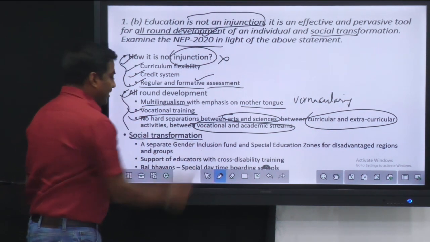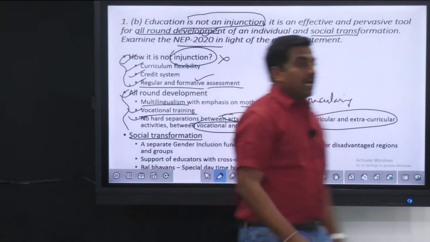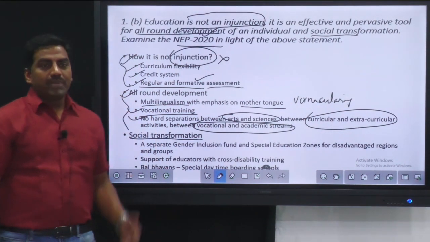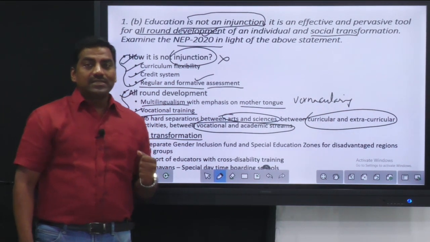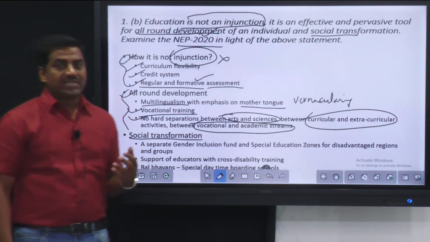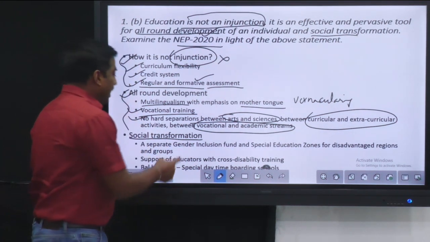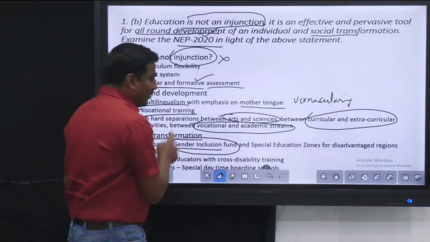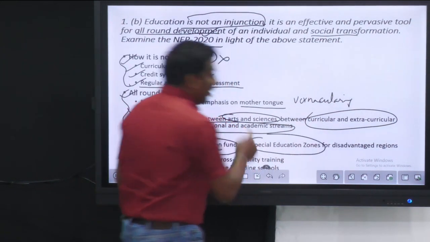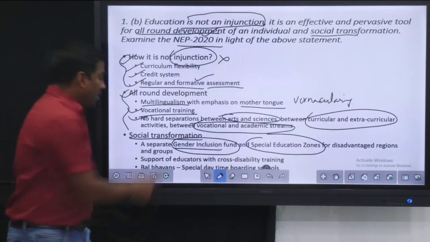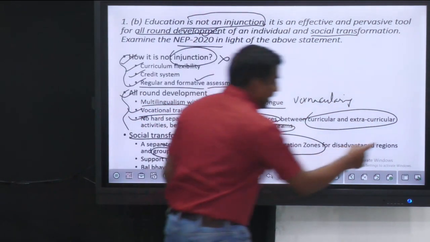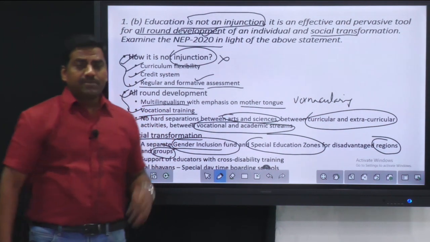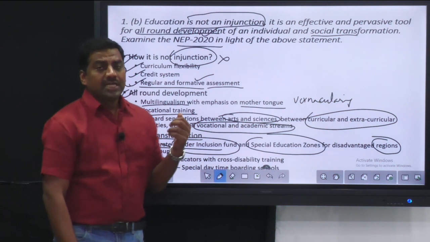Coming to the social transformation. So what is social transformation? Mainstreaming many parts of our society, bringing them to the fore, or doing affirmative action towards those sections of the society. So here we are doing gender inclusion by setting up the gender inclusion fund, and also there are special education zones for the disadvantaged regions and groups. So it is not just about the communities, it is also about the regions. We are identifying those regions and groups for giving special attention.